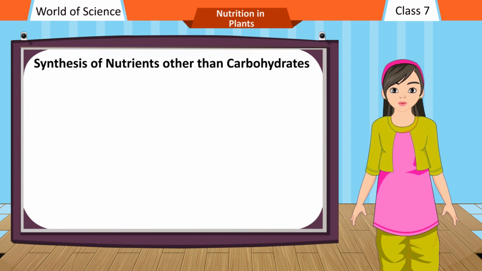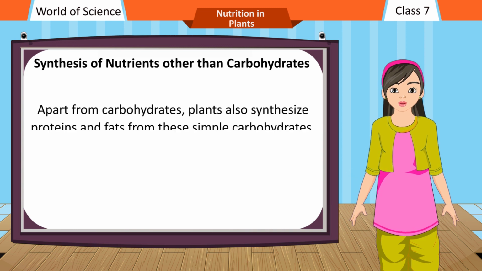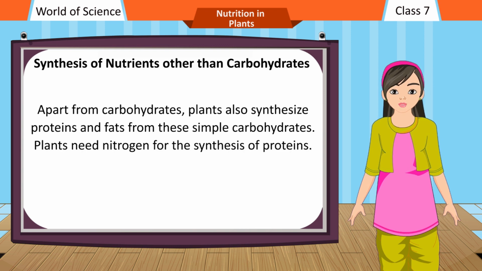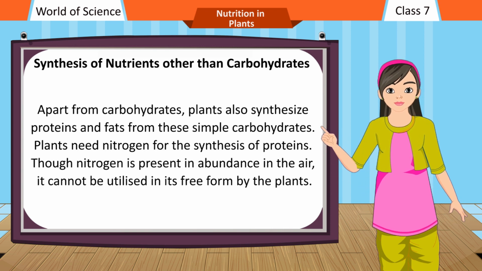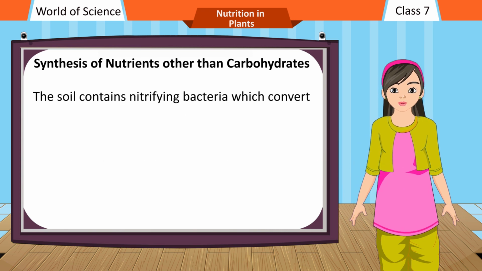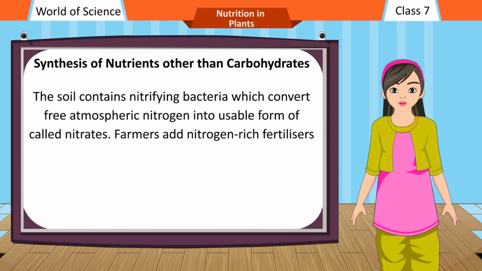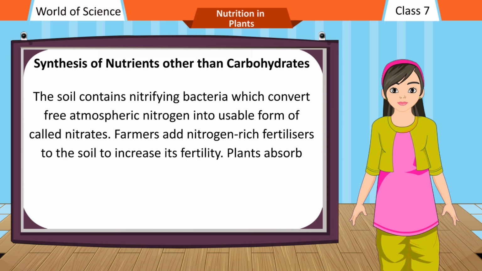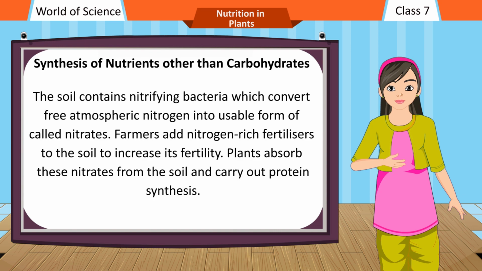Synthesis of nutrients other than carbohydrates. Apart from carbohydrates, plants also synthesize proteins and fats from these simple carbohydrates. Plants need nitrogen for the synthesis of proteins. Though nitrogen is present in abundance in the air, it cannot be utilized in its free form by the plants. The soil contains nitrifying bacteria which convert free atmospheric nitrogen into a usable form called nitrates. Farmers add nitrogen-rich fertilizers to the soil to increase its fertility. Plants absorb these nitrates from the soil and carry out protein synthesis.